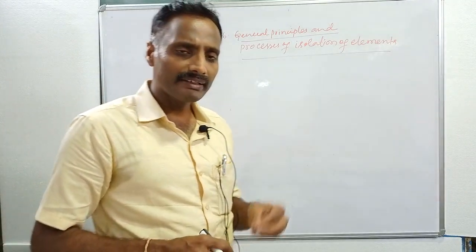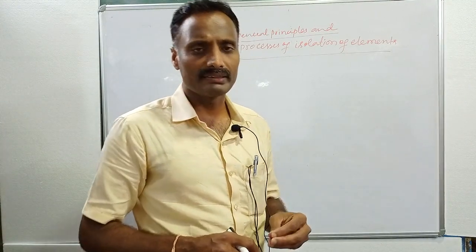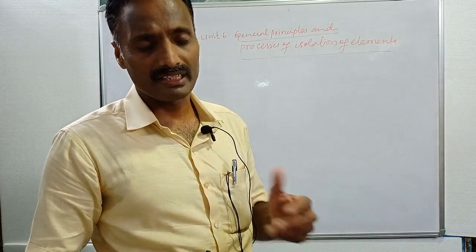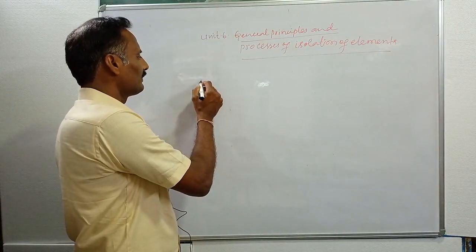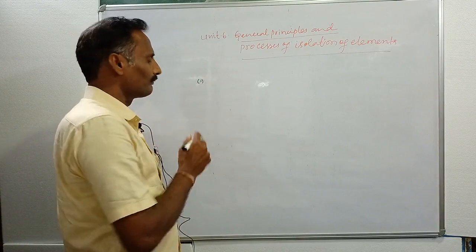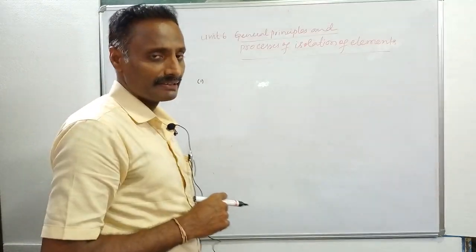The extraction of any element from its ores and minerals involves several steps. If you want to extract an element in the pure state, it involves many metallurgical operations.